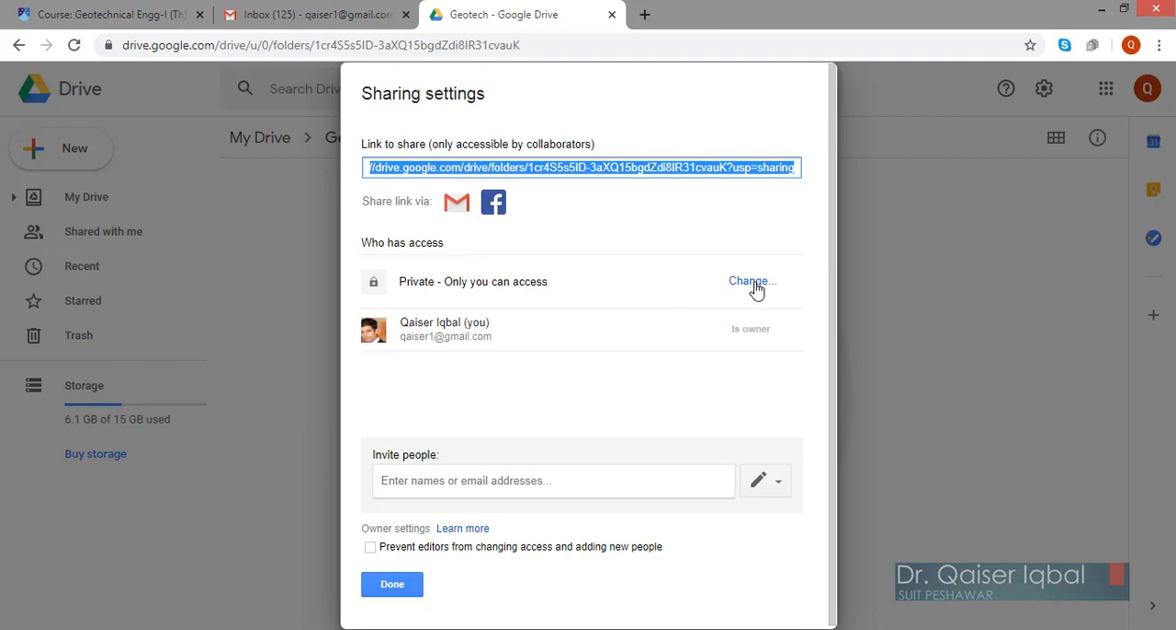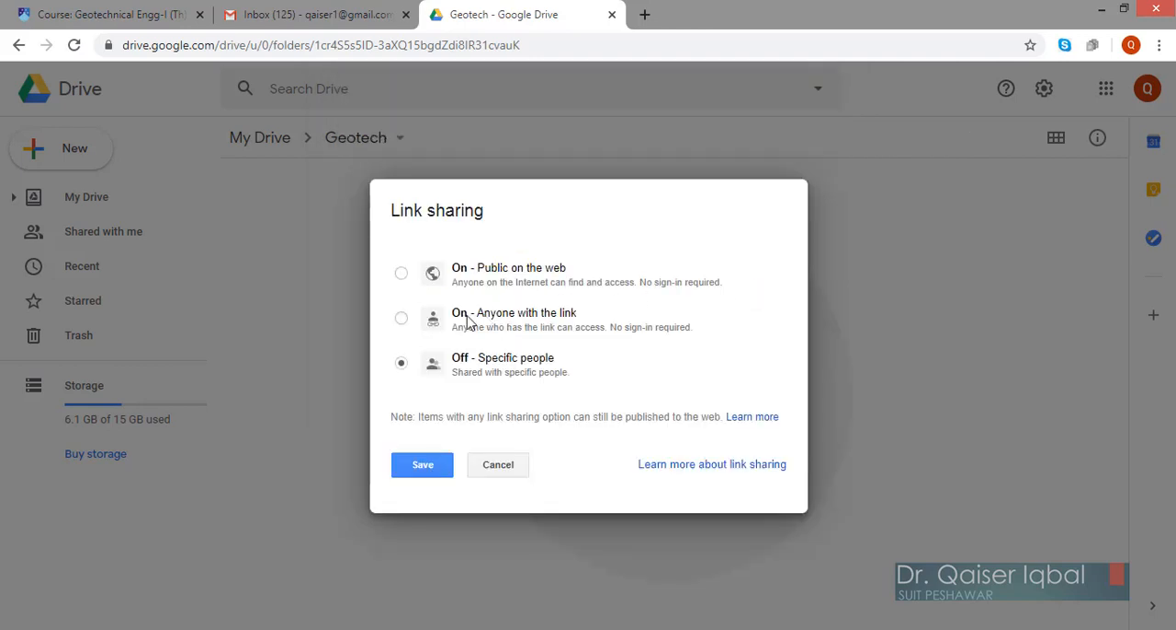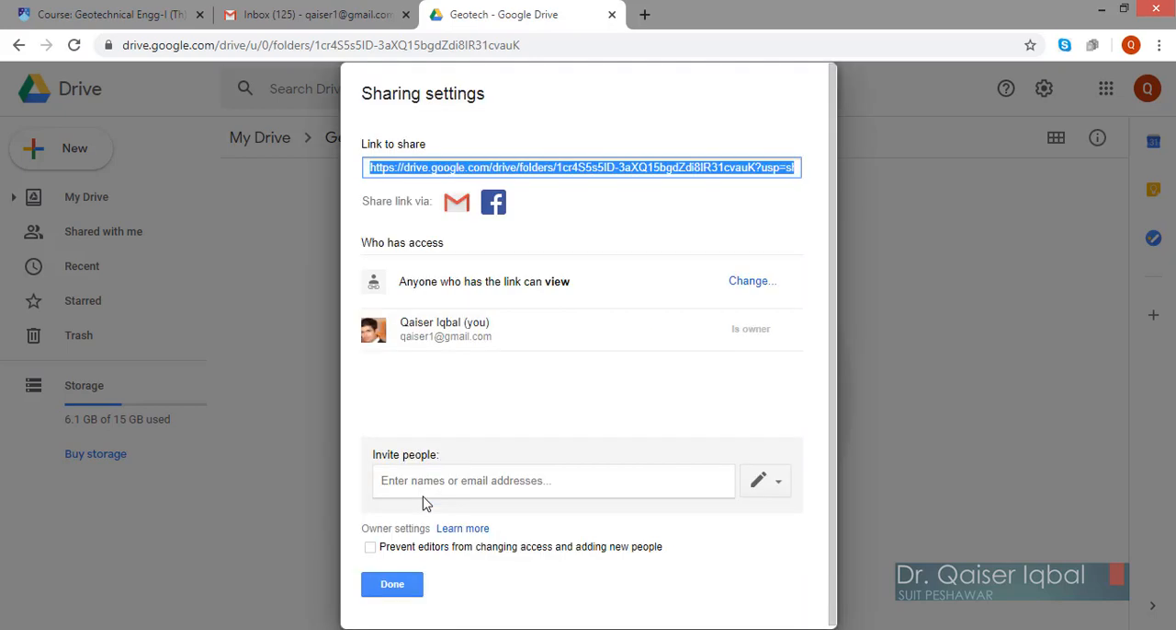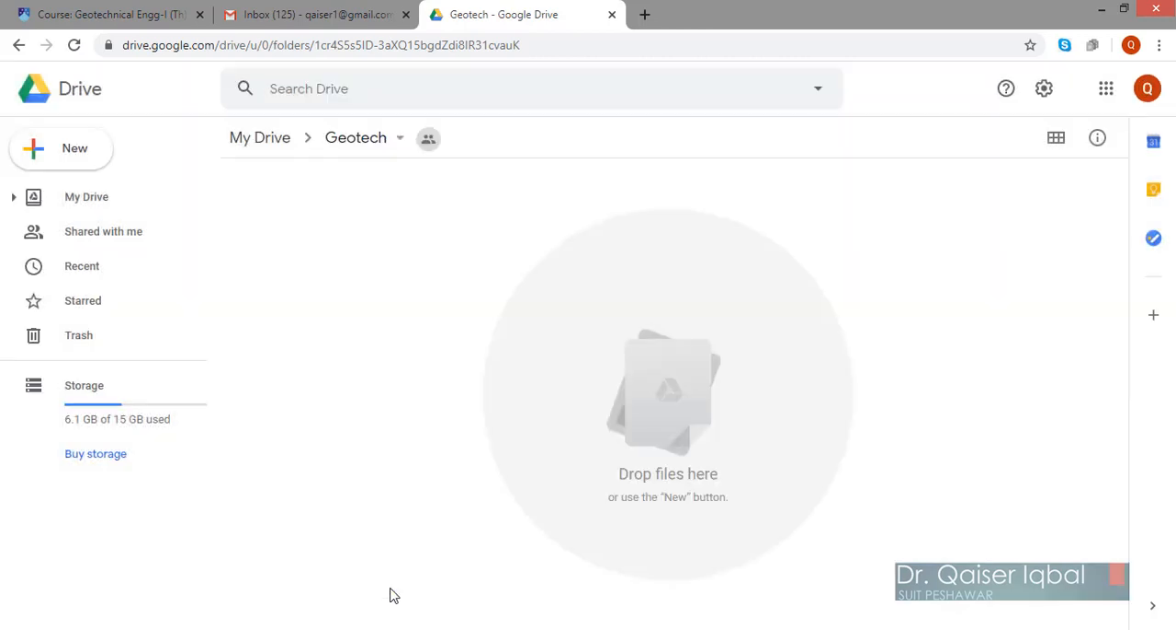Okay, private access, only you can access. You will change it to anyone with the link, and you will save it like this. So now anyone who has this link can view this folder. Prevent the editors from changing access, you will just leave it like this and click done. Now your folder is ready.